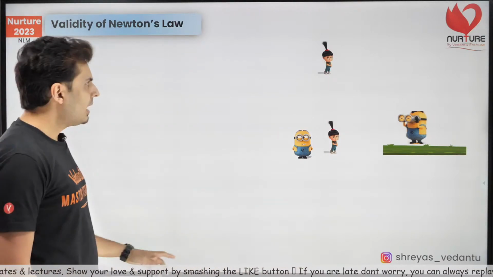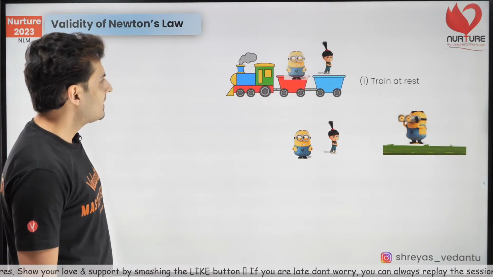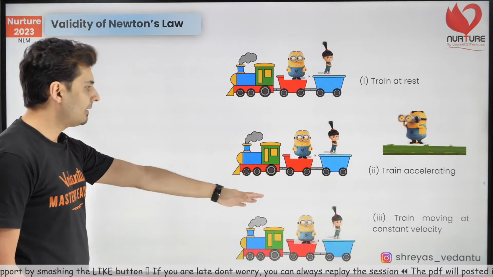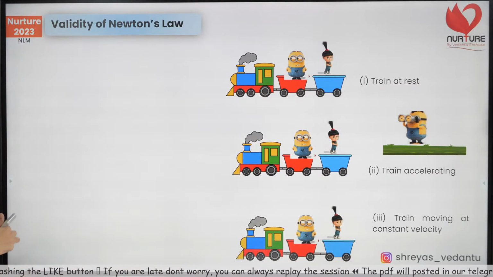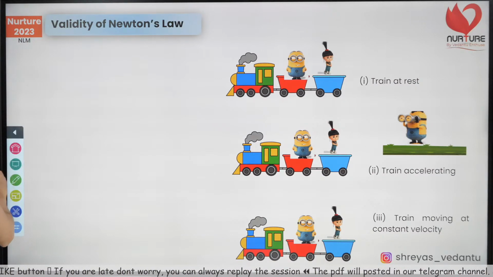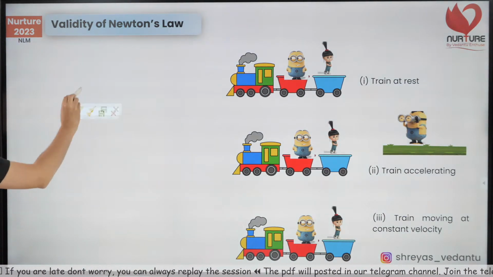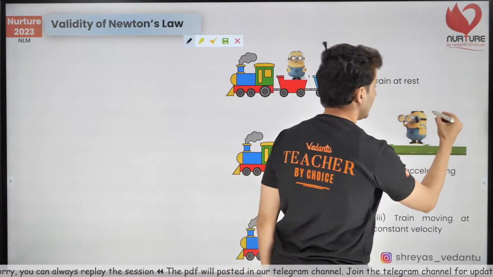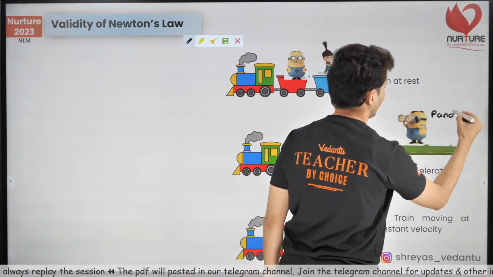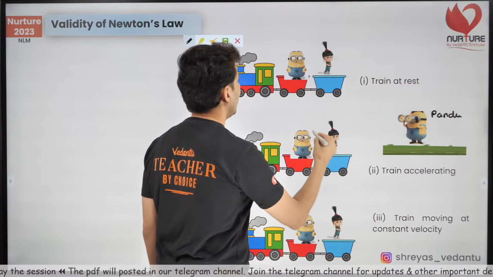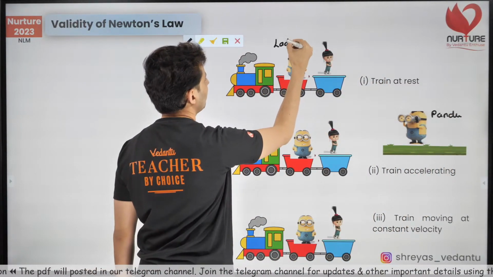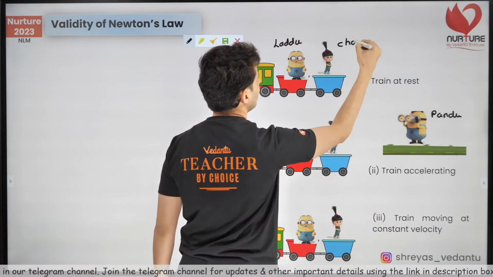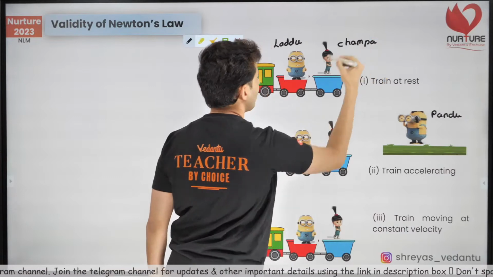Now, imagine three situations: train at rest, train accelerating, and train moving at constant velocity. Observe these three situations, and then you will see one interesting thing. My observer is this Pandu. And let's say I call the person on the train Laddu, and she is basically your own Champa.